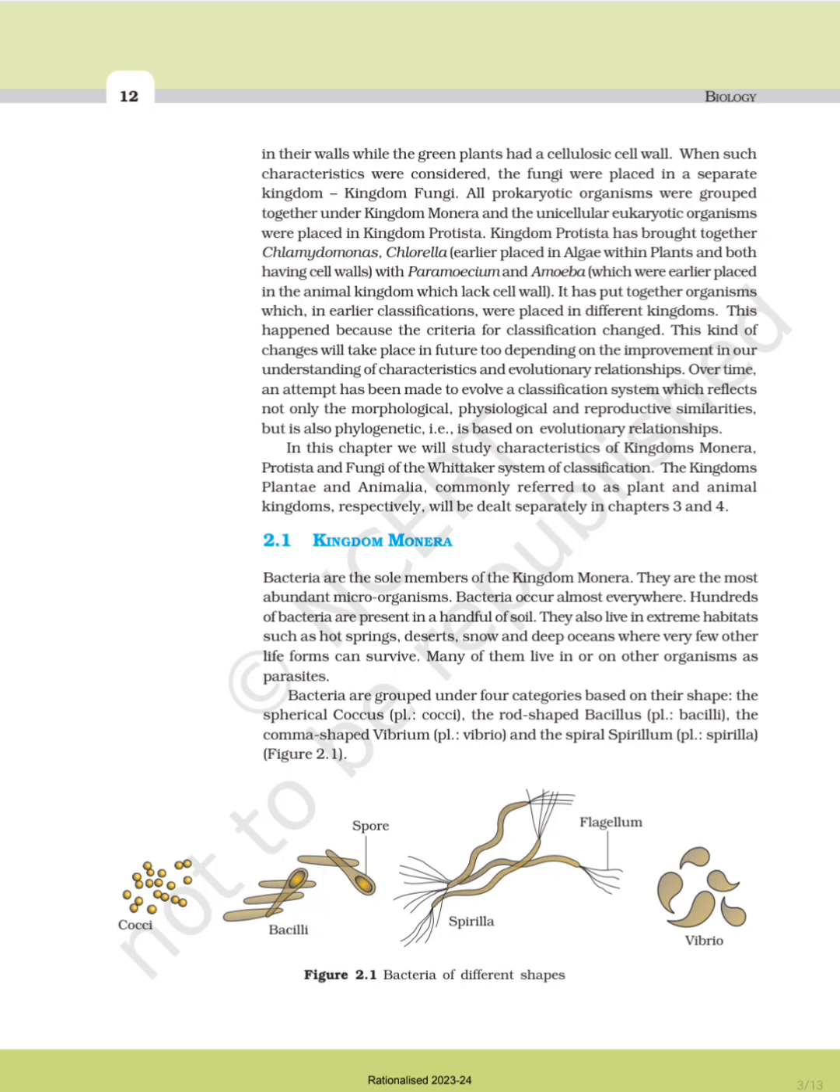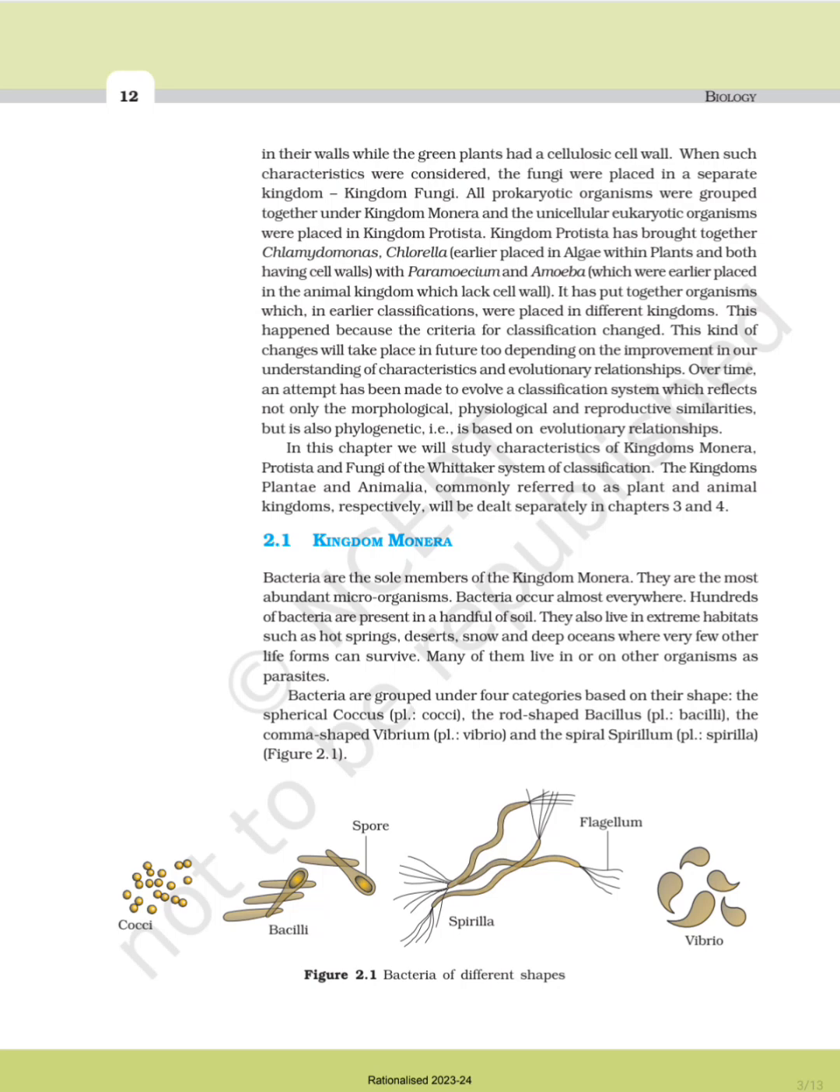Kingdom Protista has brought together Chlamydomonas and Chlorella, earlier placed in algae within plants and both having cell walls, with Paramecium and Amoeba, which were earlier placed in the animal kingdom which lacks cell wall. It has put together organisms which in earlier classifications were placed in different kingdoms. This happened because the criteria for classification changed, and these kinds of changes will take place in future too, depending on the improvement in our understanding of the characteristics and the evolutionary relationships.